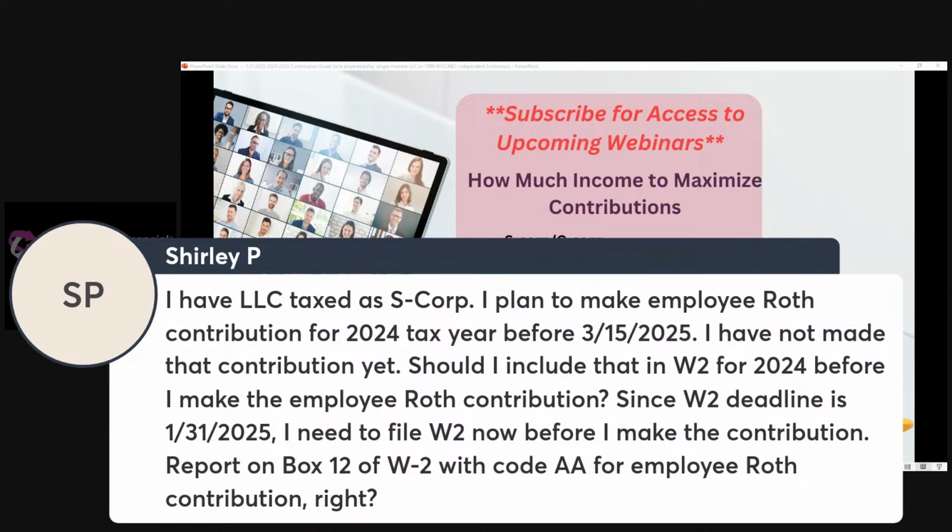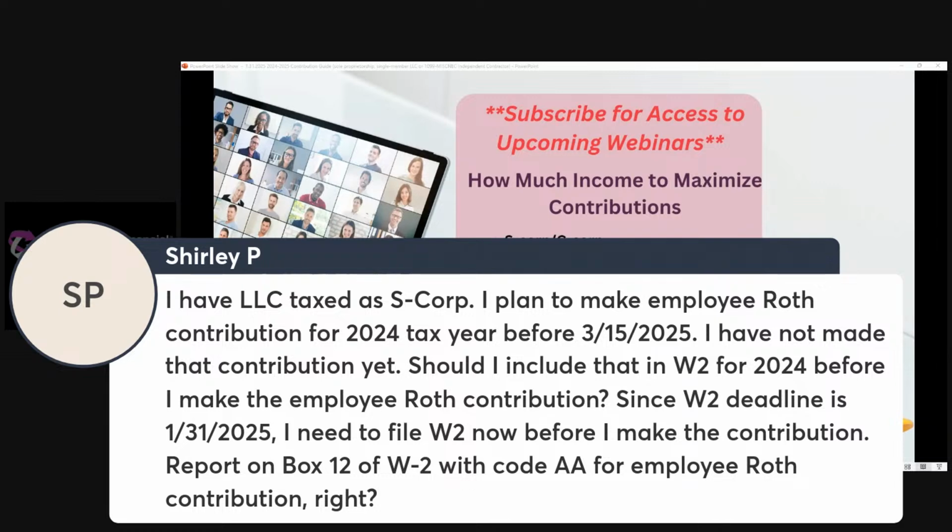So I have an LLC taxed as an S Corp. I plan to make employee Roth contributions for 2024 before March 15th, 2025. I have not made that contribution yet. Should I include that in the W-2 for 2024 before I make the employee Roth contribution? Since the W-2 deadline is January 31st, I need to file the W-2 now before I make the contribution. Report on box 2 of W-2 with code AA for employee Roth contribution, right?